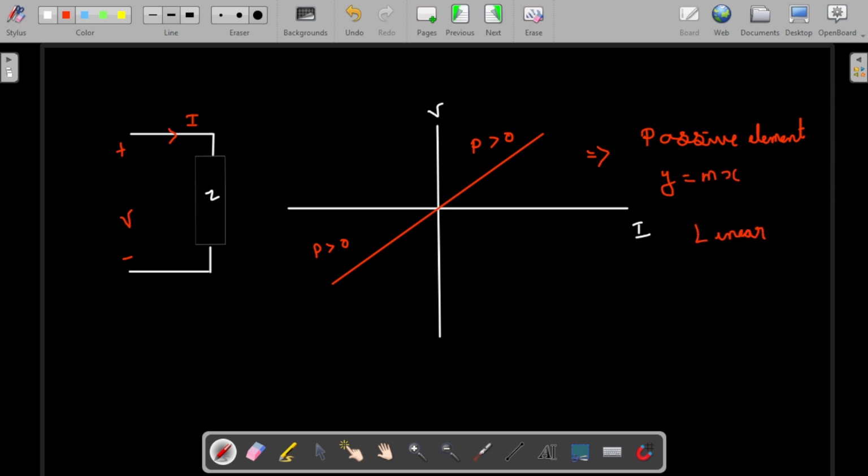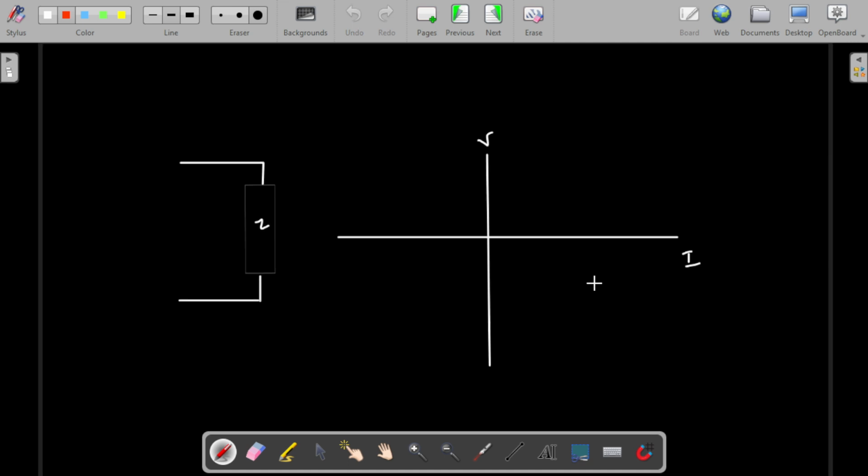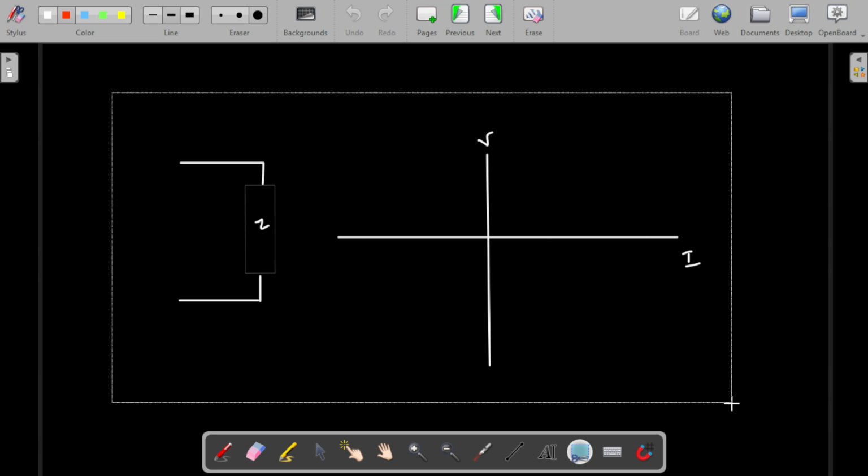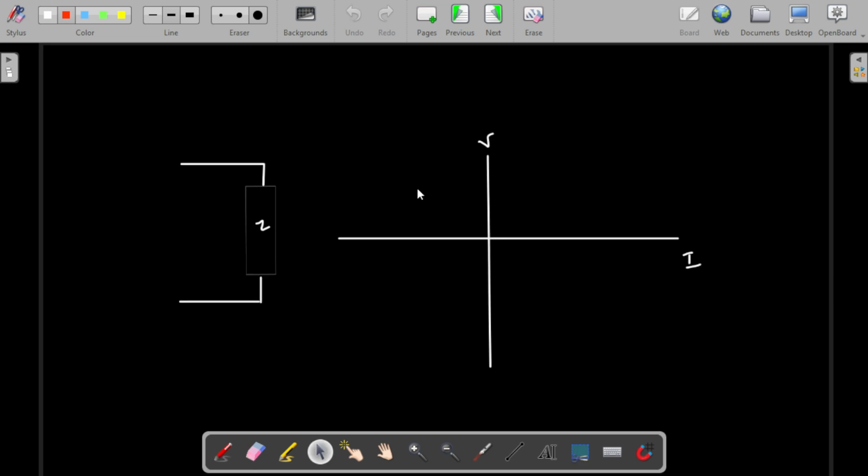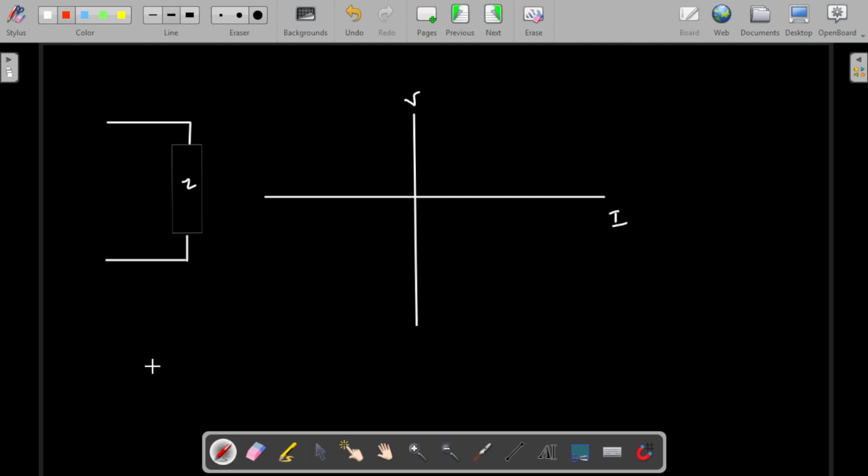Here we are adding one more thing: whether the element is linear or non-linear. Next, let me take this one. Here the same positive and negative voltage is applied and the input I is given. If the V-I characteristic curve passes like this, then what is it? If you see, the slope is less than 0, which means the element is active. We can clearly say the element is active. And it is not y is equal to mx here, it is plus c, so a constant is getting added. So this is non-linear.